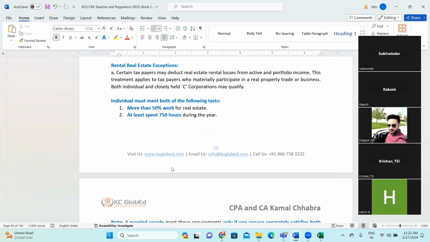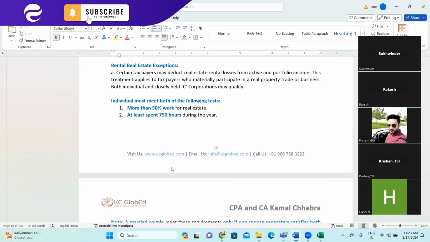Both an individual or a closely held C corporation may qualify. What does it mean? There may be a possibility that you are recording a passive activity loss on a property, but for that property you are more actively engaged and you are meeting the criteria of active participation. Then in that scenario, you can adjust against the normal taxable income.